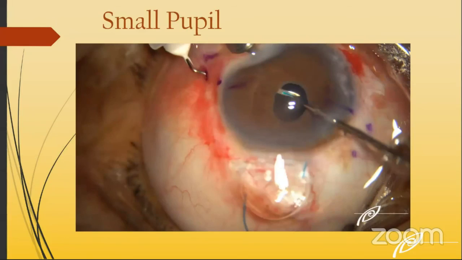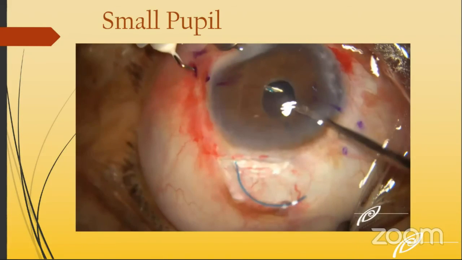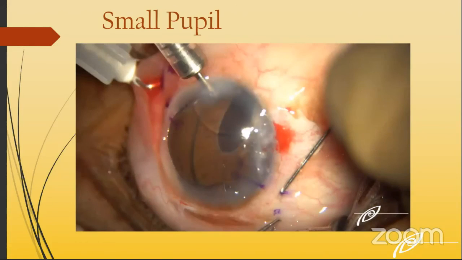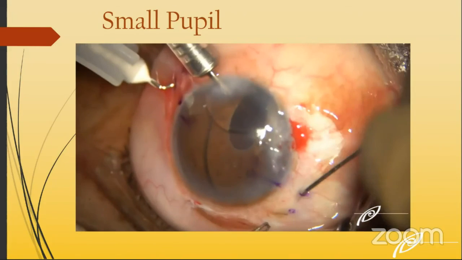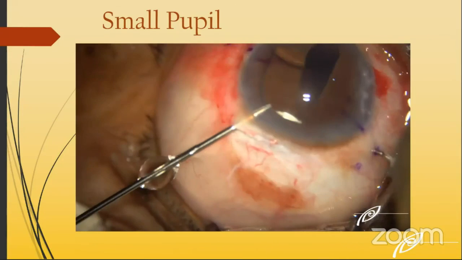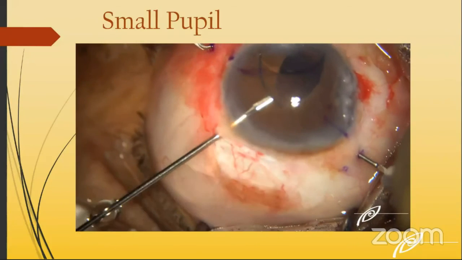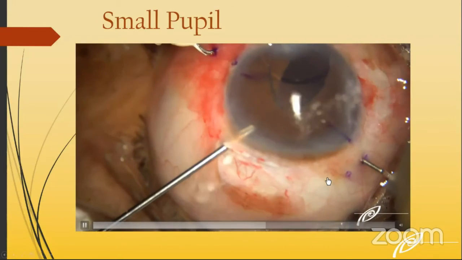So when you get a smaller pupil, you don't have to worry, because initial threading is always easy. The problem arises when you thread the trailing haptic, but you have to use your needle to stretch the pupil, and that's it. You can just thread it without any issues.